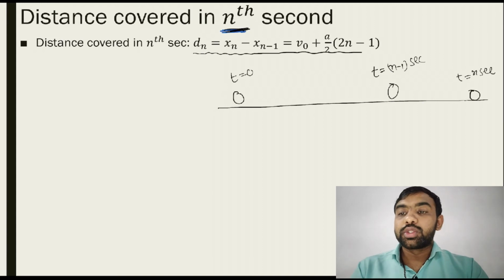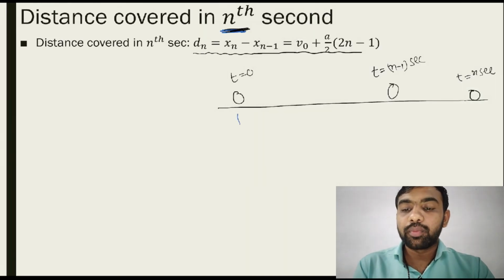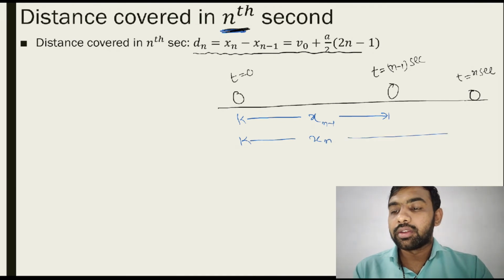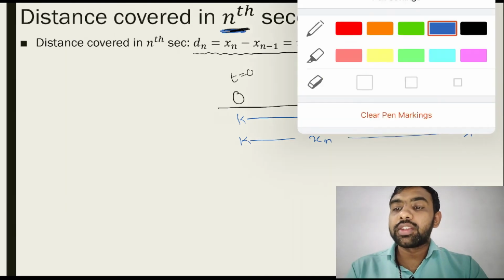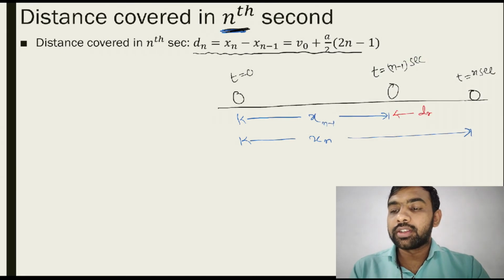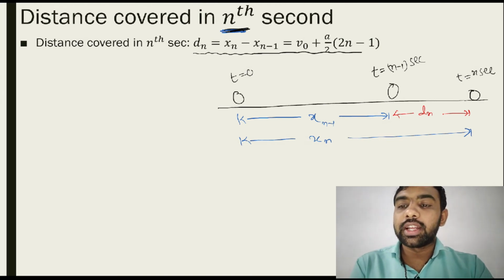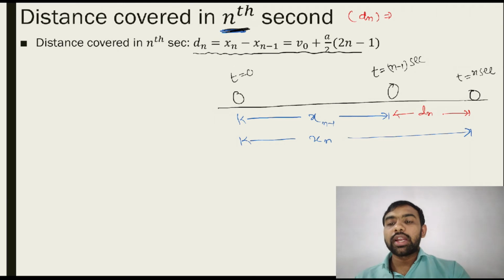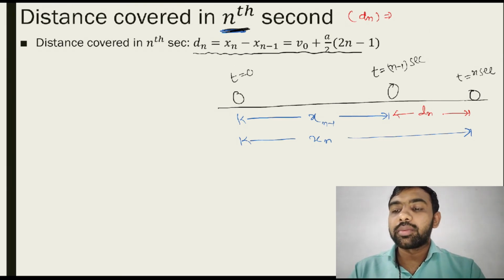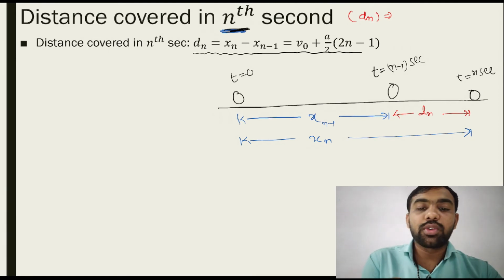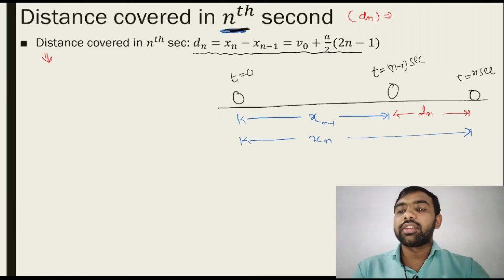So what is this actually? Let's just give the data. This is x at n minus 1, and this is x n total. So actually we want the distance covered in the nth second, dn. How to get dn? This distance dn is equal to the total distance xn minus x at n minus 1. So we have to find the distance covered in the nth second. That's how we derive this relation.